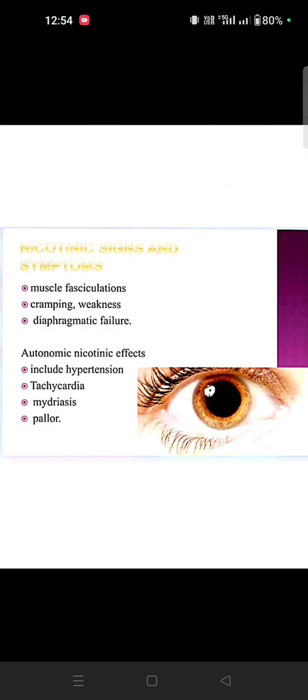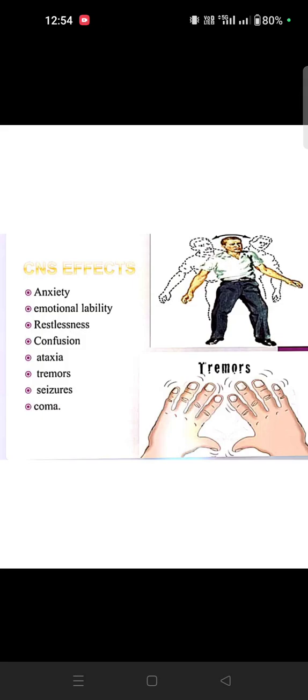So pallor, then CNS: anxiety, emotional lability, restlessness, confusion, ataxia, tremors, seizure and coma. So ataxia means you can't stay in a stable position, so involuntary muscle movements will be there.